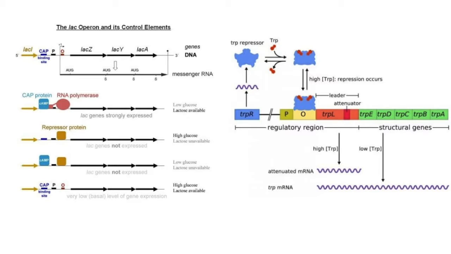Everybody. Today I'm going to talk about the structure of the operon in prokaryotes, and I'll explain how an inducible or repressible operon regulates gene expression in prokaryotes. And at last, I'll explain the role of repressors in the regulation of gene expression in prokaryotes. So first, let's take a closer look at these two pictures.